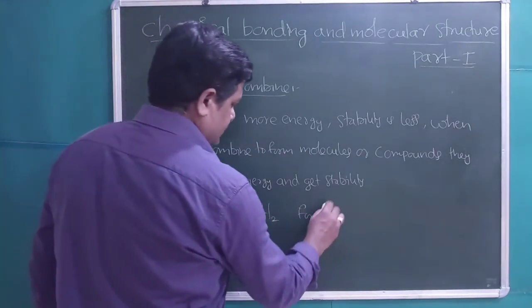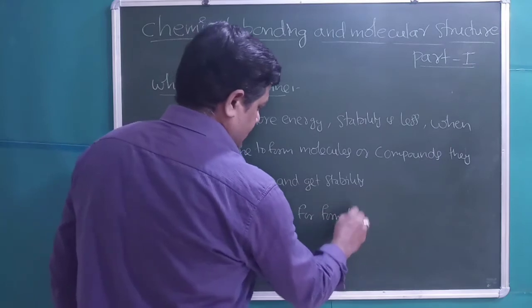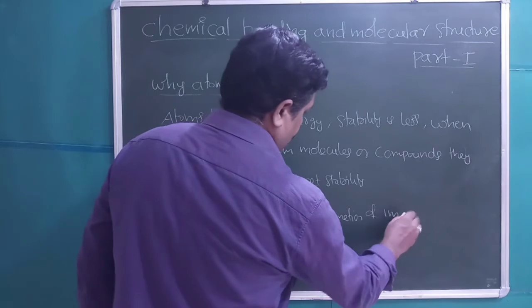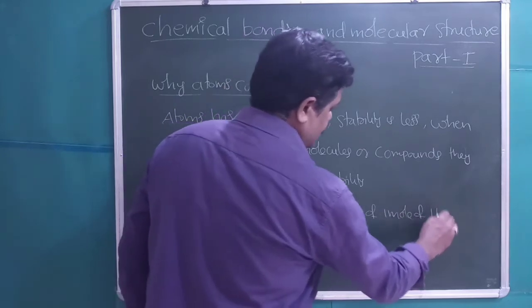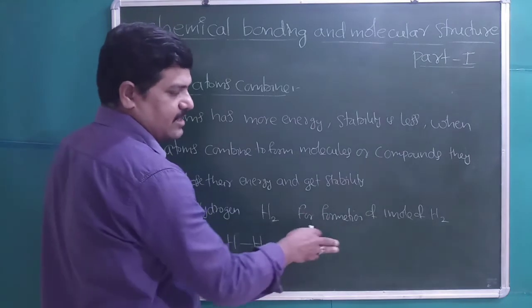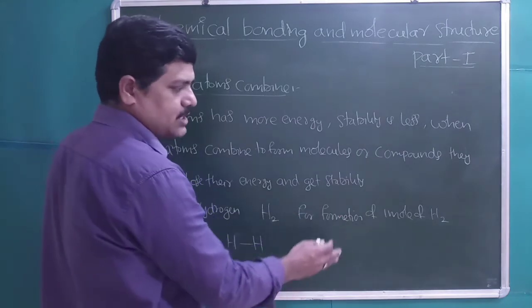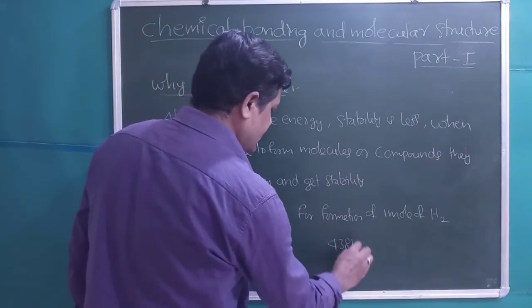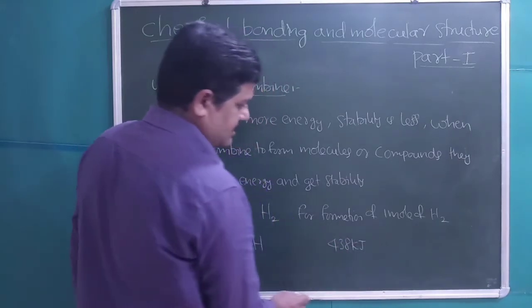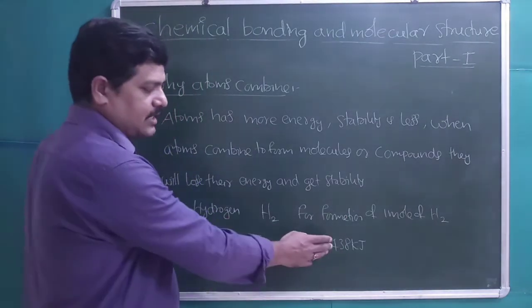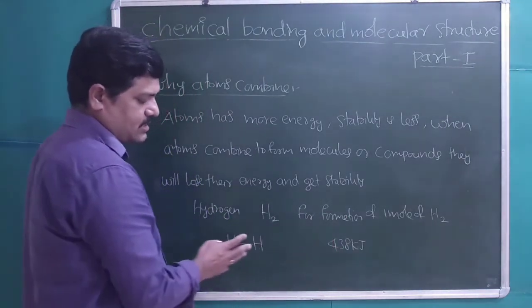For the formation of 1 mole of H2, 438 kilojoules of energy is released.